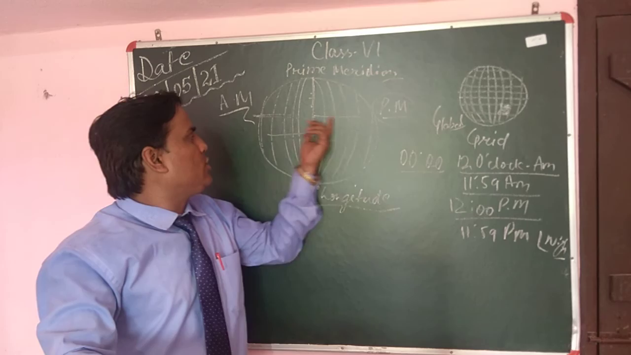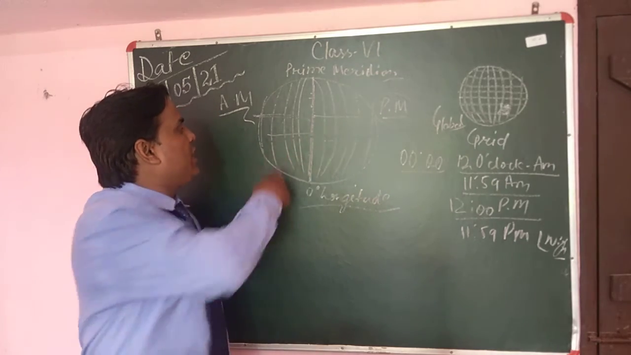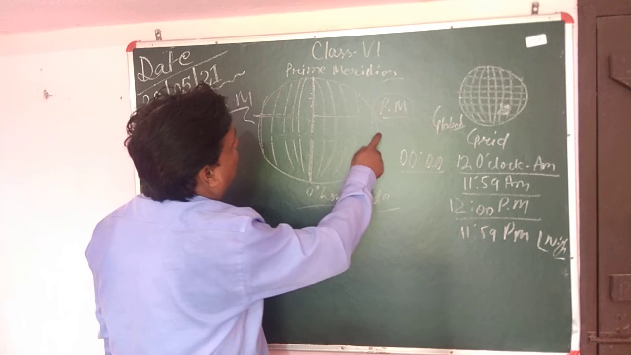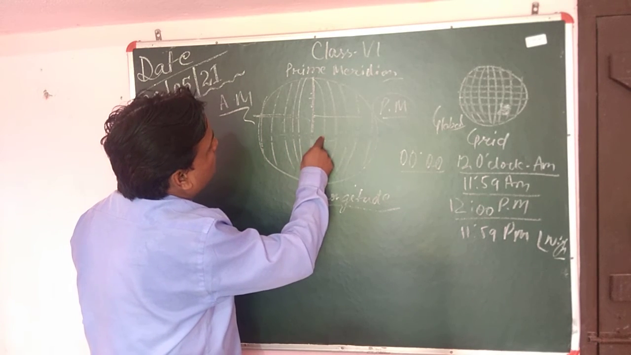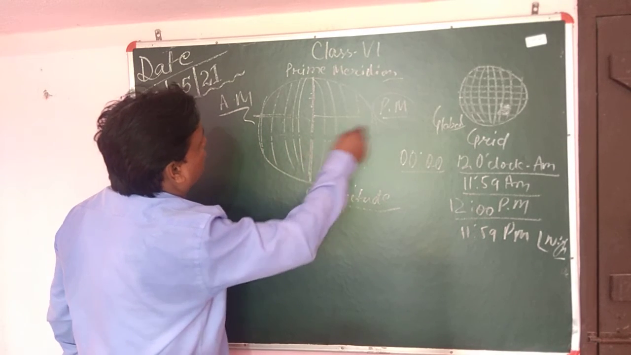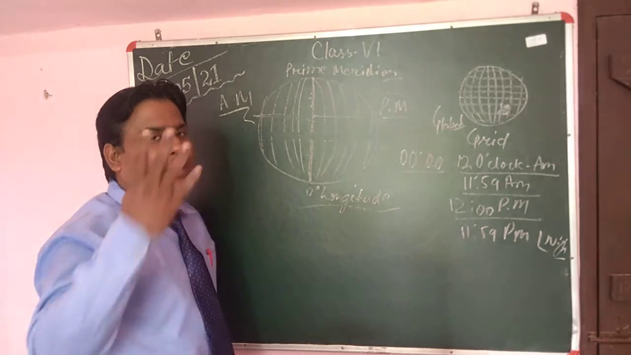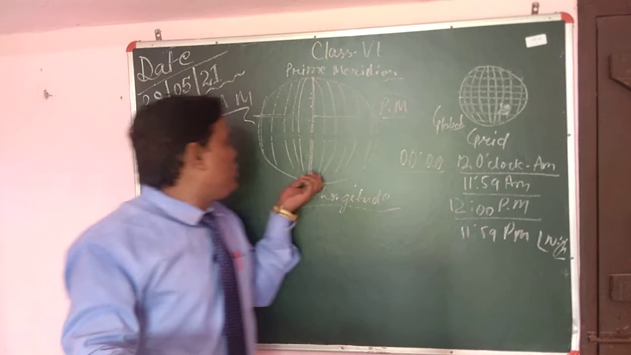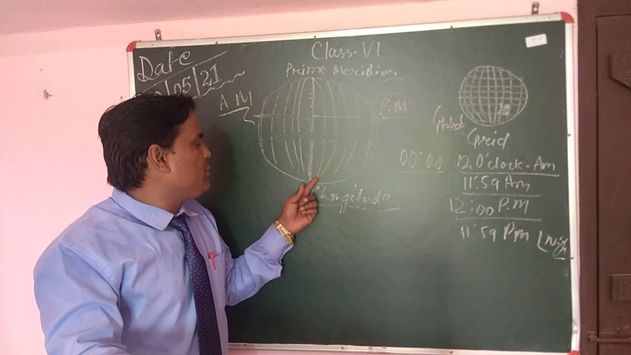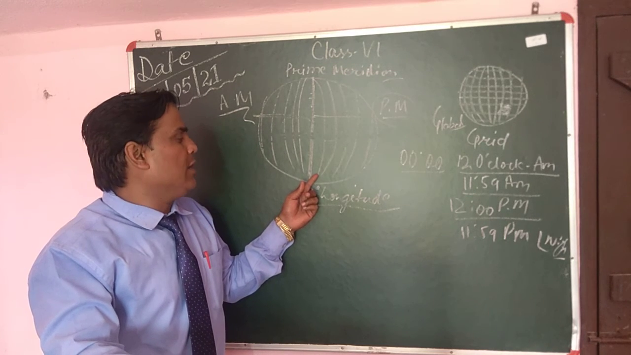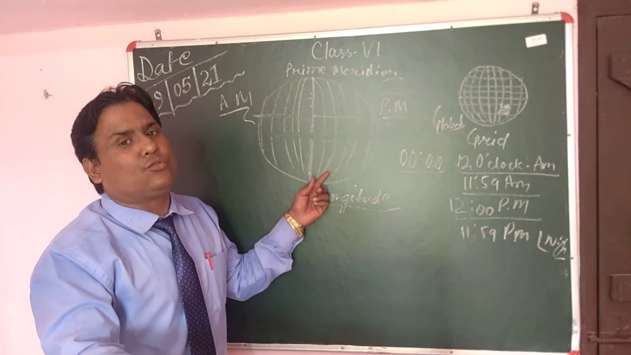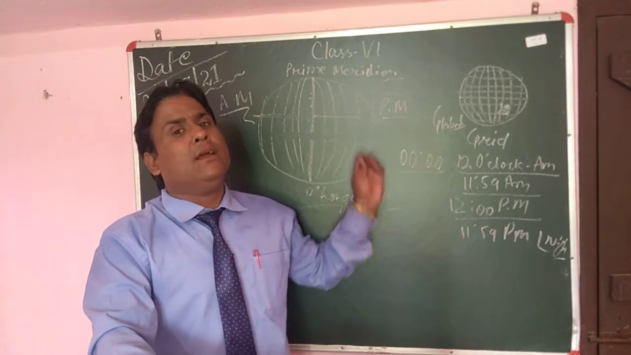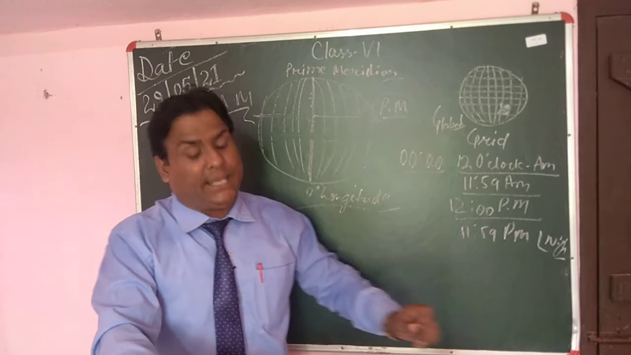Suppose this is the total 360 degrees. It means 180 degrees are here, from here to here 180, and from here to here 180. If we go 1 degree of longitude to the east side, you have to add 4 minutes. Suppose it is 12 o'clock at this point, at this place it is 12:04, at this place 12:08, at this place 12:12. 4 minutes will keep on being added for each passing degree. Got my point?